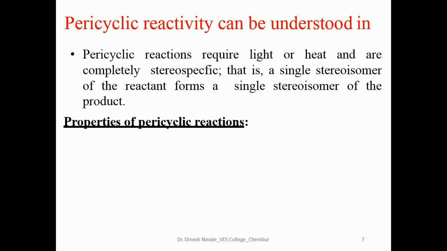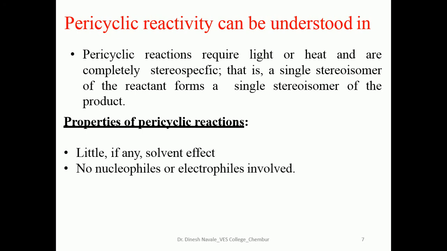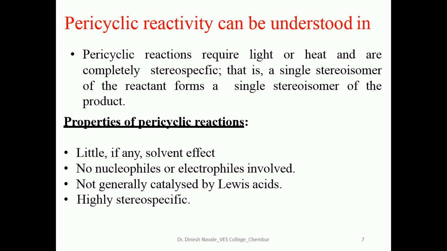What are the properties of pericyclic reactions? The first property is that they have little if any solvent effect. Normally solvent does not affect the rate of the reaction, but a small amount of change can be observed. No nucleophiles or electrophiles are involved. Not generally catalyzed by Lewis acids. They are highly stereospecific. They are often photochemically promoted.